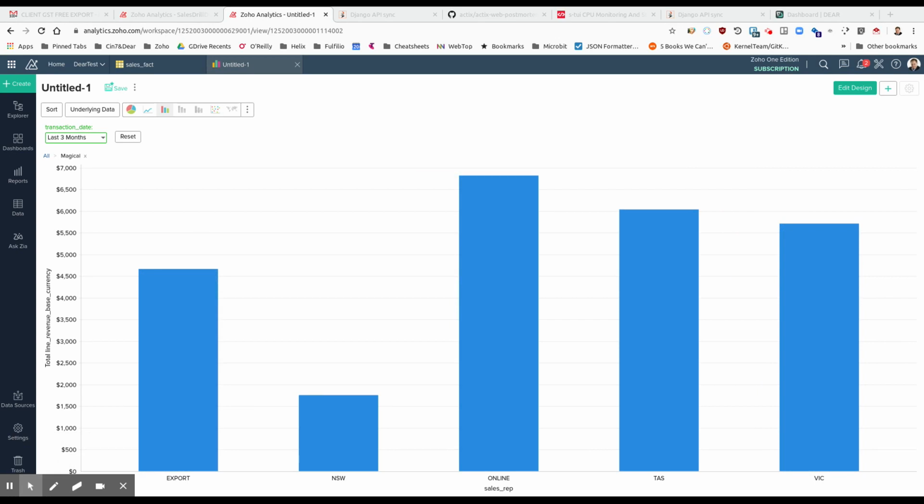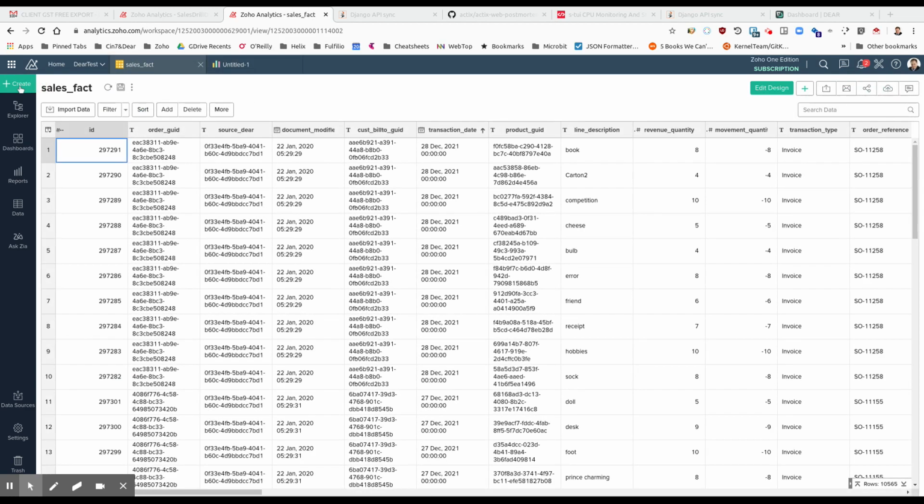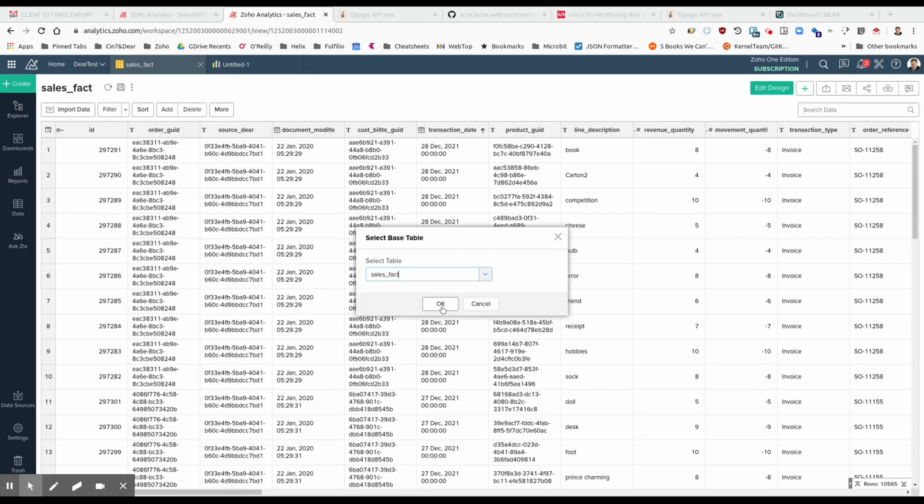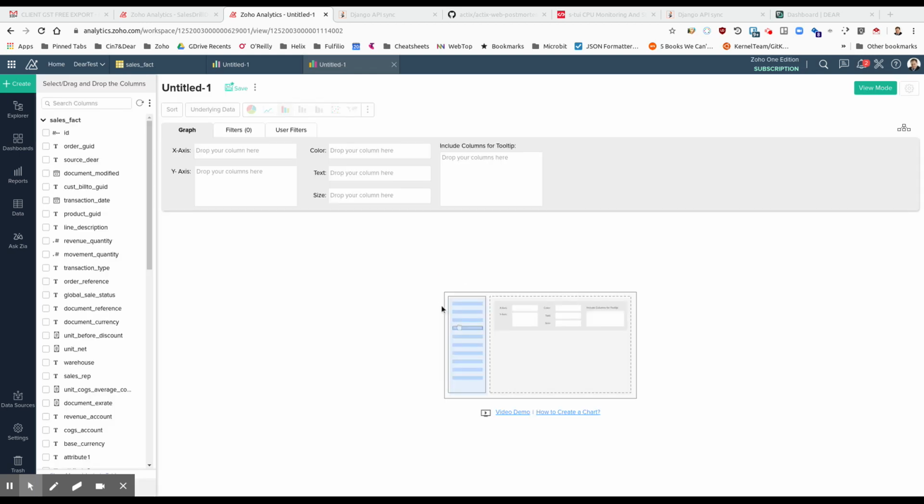Let's say we wanted to compare year-to-date sales for the last few years. So I'll go back to the sales fact table and I'll make another chart. So this time we will stay with the product categories on the x-axis.